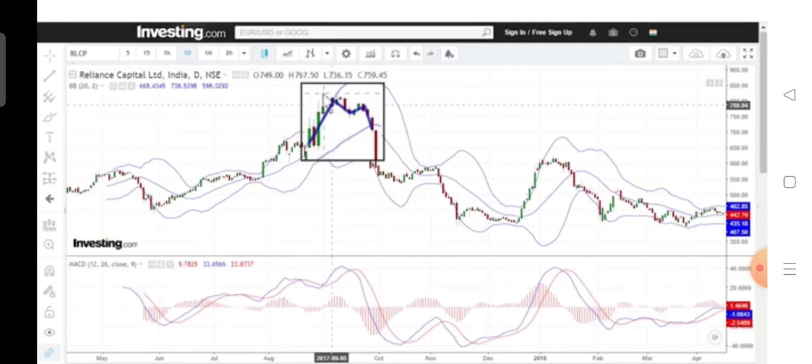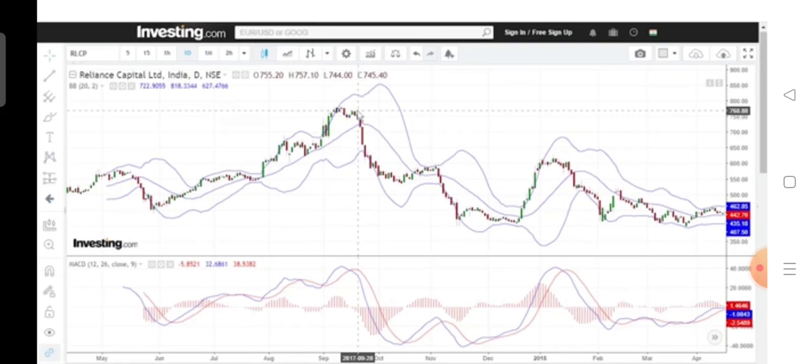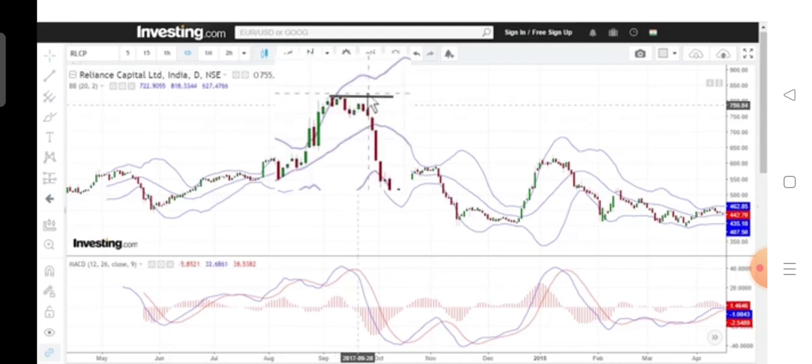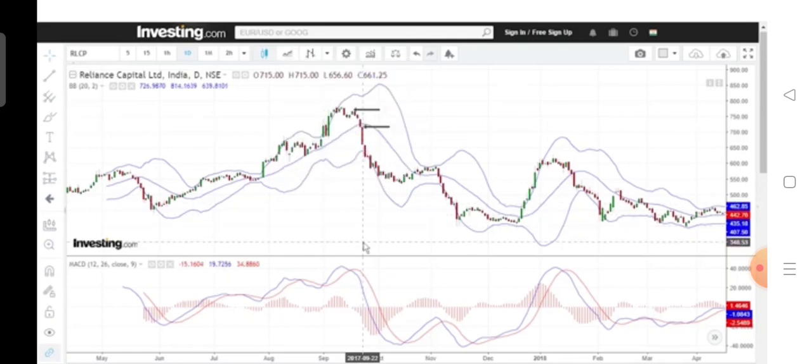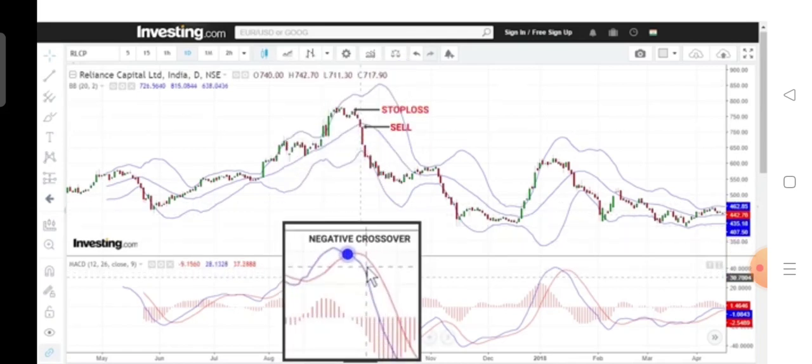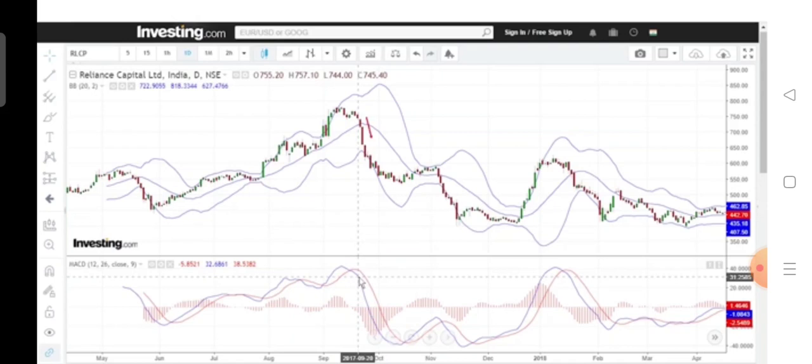Again a little pullback and then a little up move, and now you can see that this high was not above the previous high and was also much below the Bollinger Band itself. In this scenario, when the price goes below the mid Bollinger Band, you can take the trade if there has been a negative crossover. The MACD at that time had a negative crossover, so you could easily take that trade in the downward direction and see how the trade behaved.